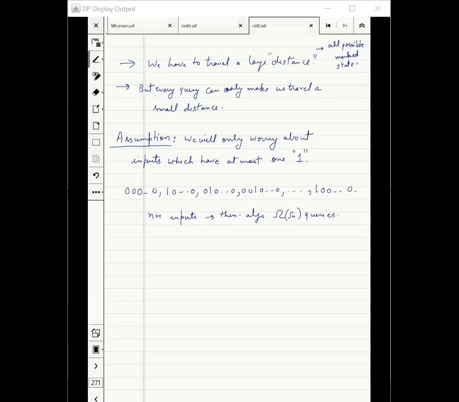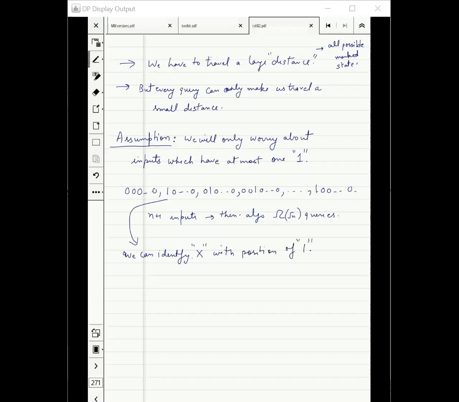Grover search does much more. It solves the problem for all 2 to the power n inputs. But our lower bound will only use that the algorithm is correctly answering on these n+1 inputs. In other words, we can identify x with the position of 1.